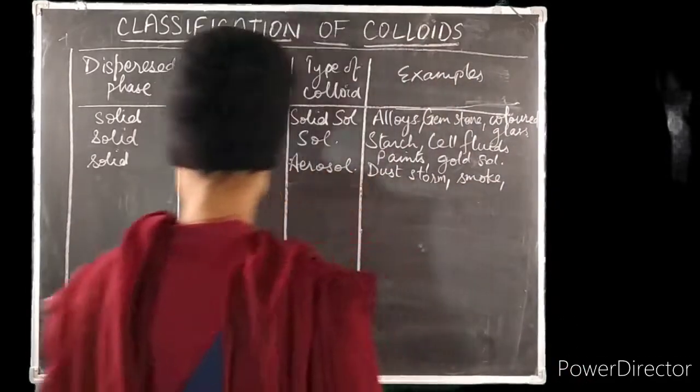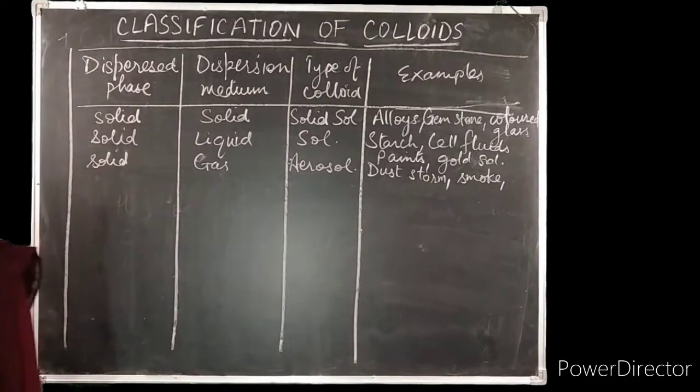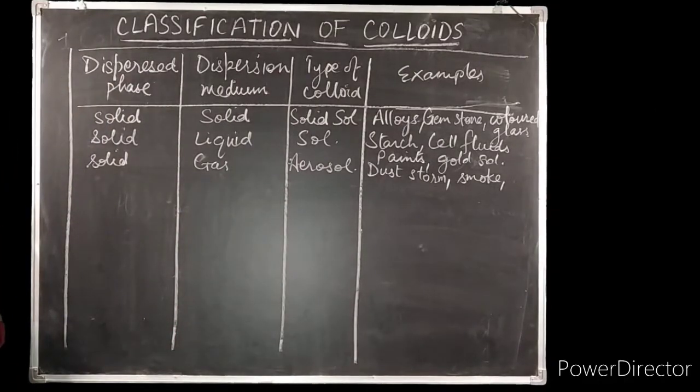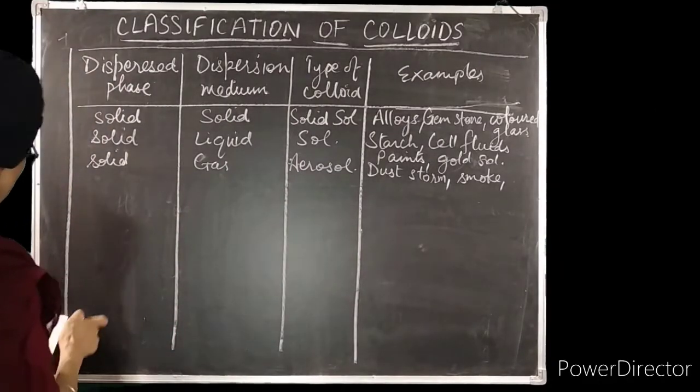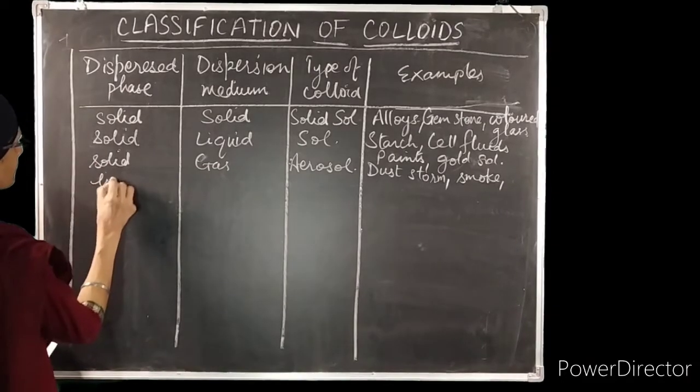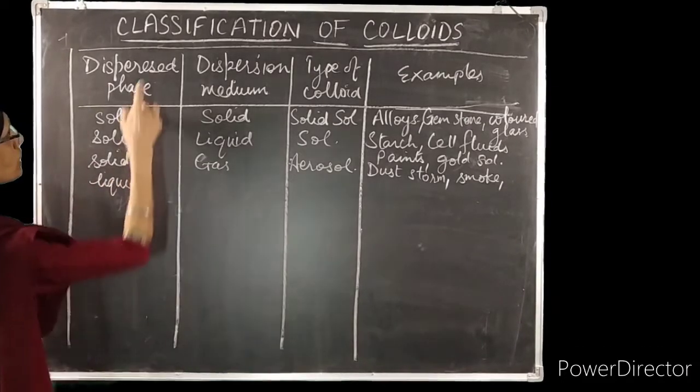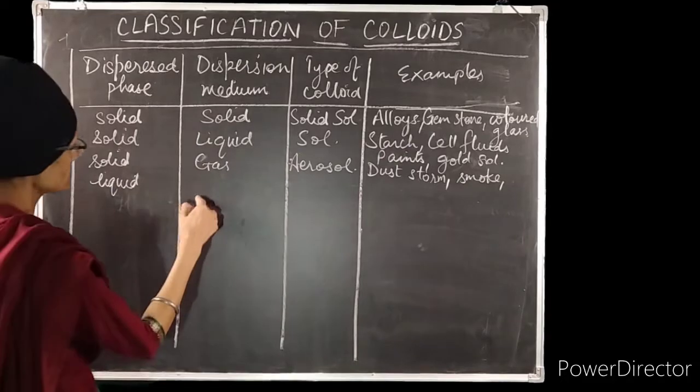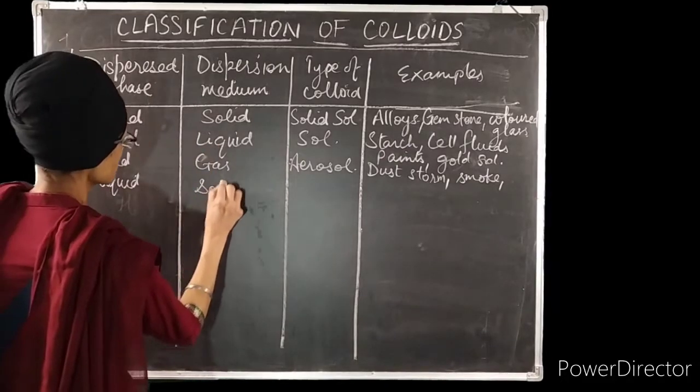Now coming to the next type. In the next type we are taking liquid as the dispersed phase, and the dispersion medium we are taking here is solid.